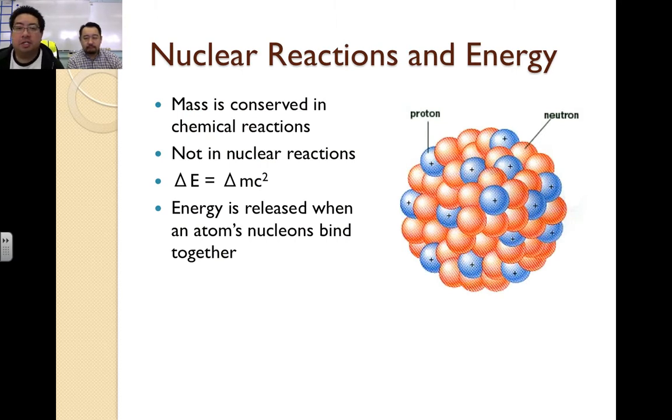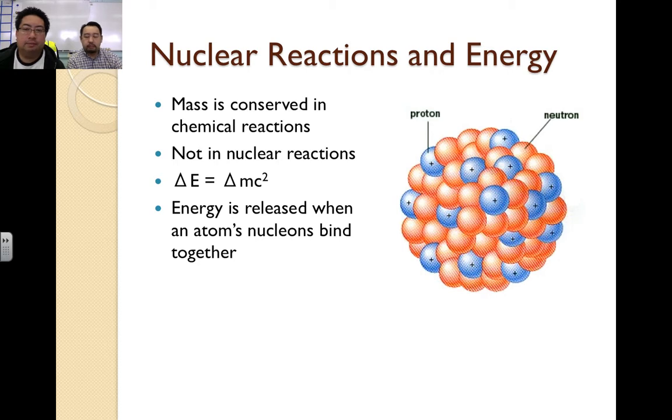Nuclear reactions and energy. Mass is conserved in all chemical reactions, but this isn't true for nuclear reactions. If you remember Einstein's famous equation E equals mc squared, you can kind of understand why, at this small quantum level, mass and energy are closely related. So what happens is when energy is released, you lose a small amount of subatomic mass.